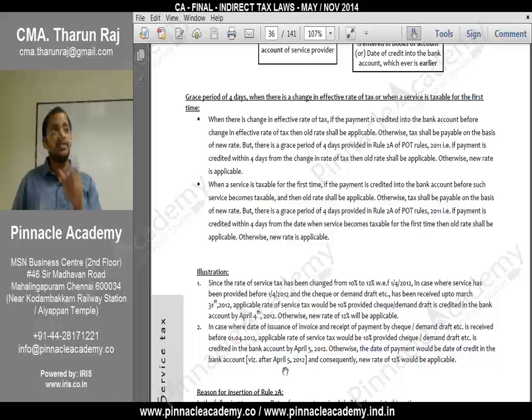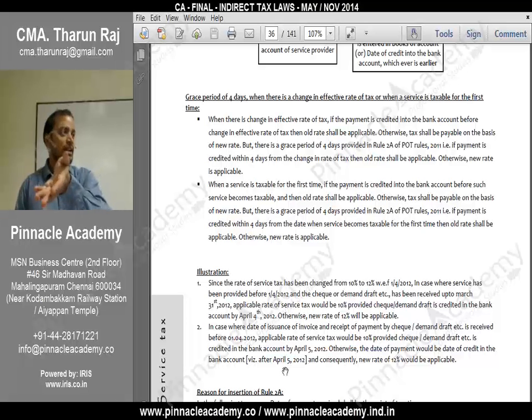Why, sir? Suppose there was no grace period, and tomorrow the service recipient is making the payment. Today they have introduced this service as a taxable service. You can't do anything. You have to pay tax, because on the date of payment received, if the service is taxable, you have to pay service tax. Correct? So because of this problem, 4 days grace period has been given. So within these 4 days, what will you tell him? If you make payment within 4 days, I will not pay service tax. Else I have to pay service tax. So please give me money soon. So you can push him.